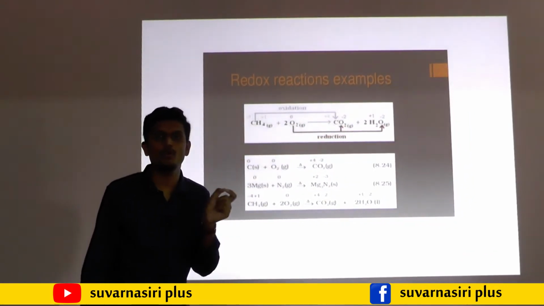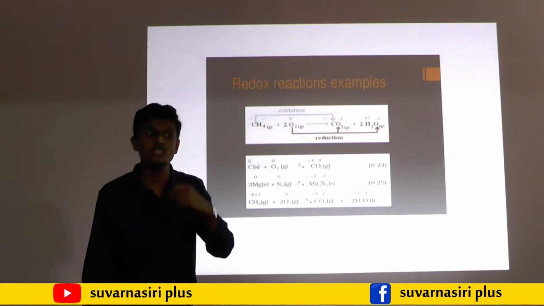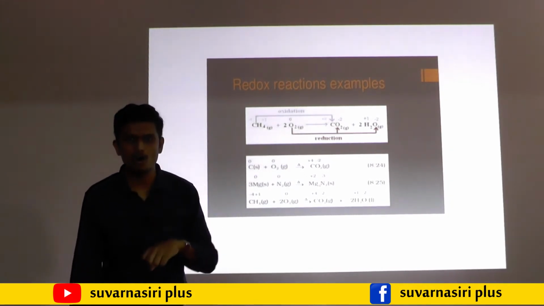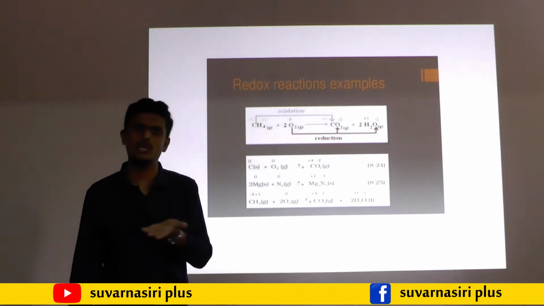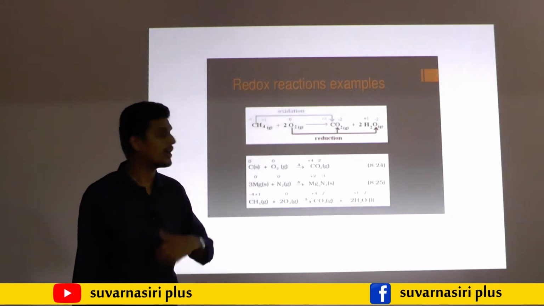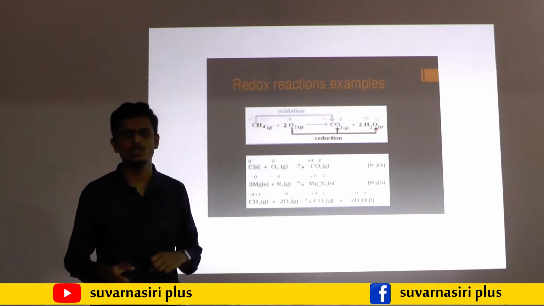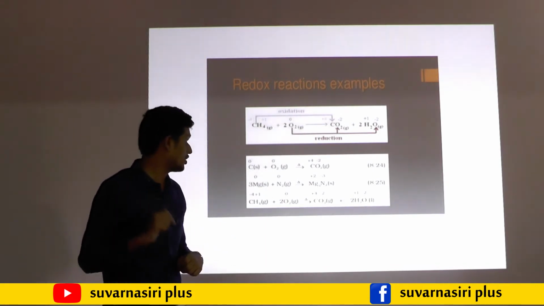You must know which one is oxidized and which one is reduced. Which one is oxidized? If it gains oxygen or loses hydrogen, then it is oxidized. Reduced means it either loses oxygen or gains hydrogen, then it is called reduced.